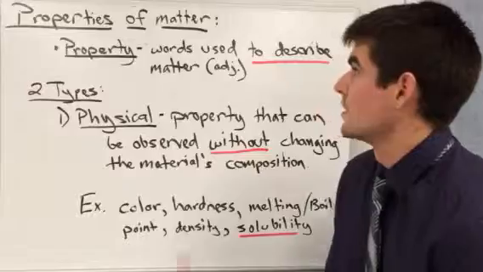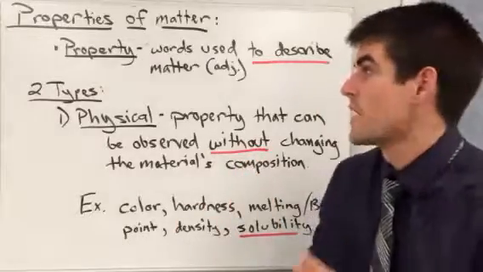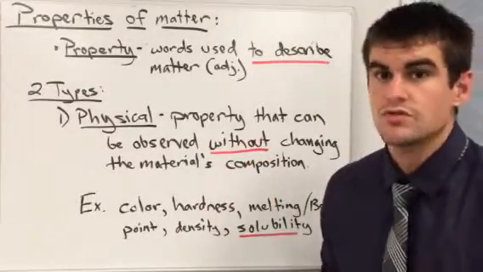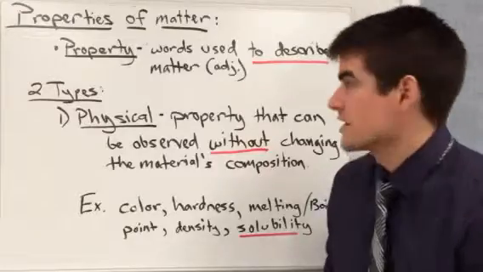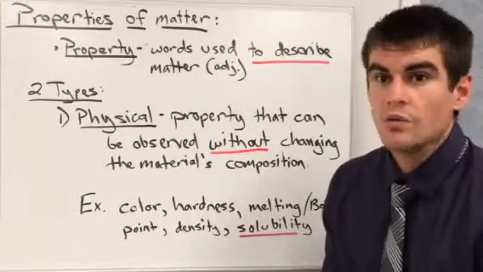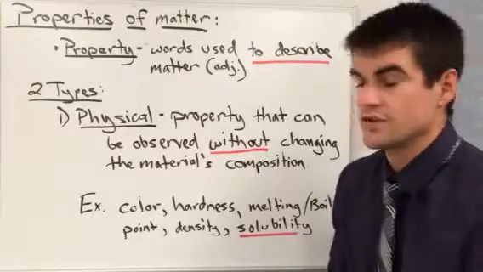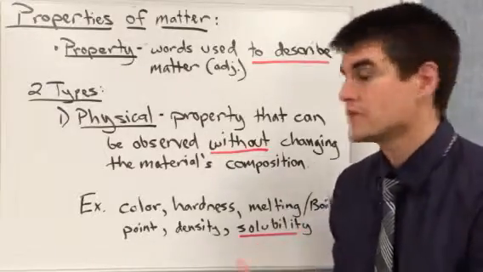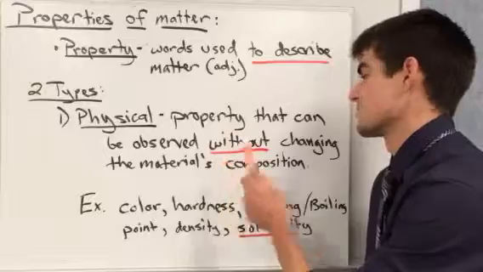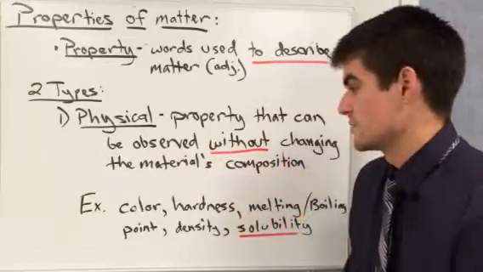More about matter, this time talking about properties of matter. Property is a word used to describe. In English class, you call these adjectives. We have, in chemistry, two types in terms of properties. The first type is physical, a property that can be observed without changing the material's composition.